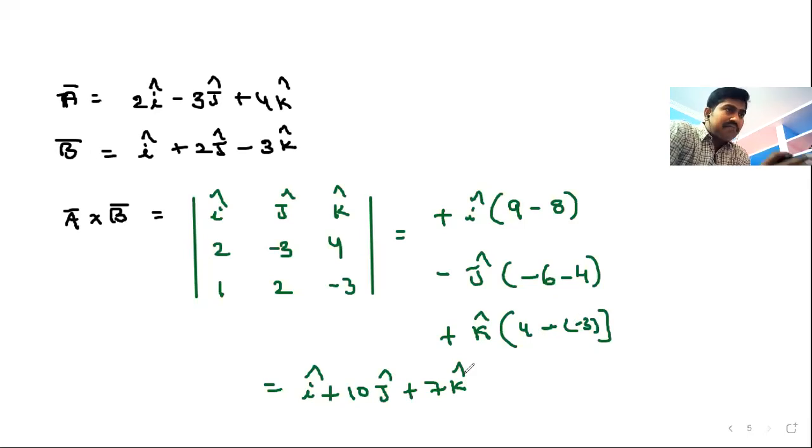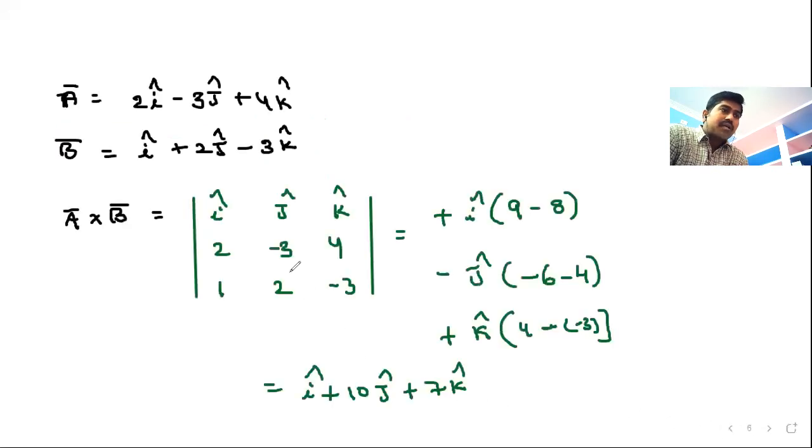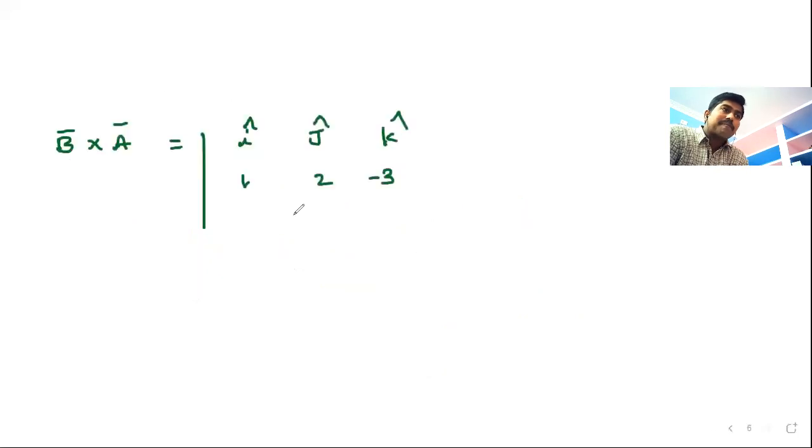If the same vectors are given and you want to calculate B bar cross A bar, I will calculate it with the same vectors. Again you write i cap, j cap, k cap. First write the components of B bar: 1, 2, minus 3. Then the components of A bar: 2, minus 3, 4.